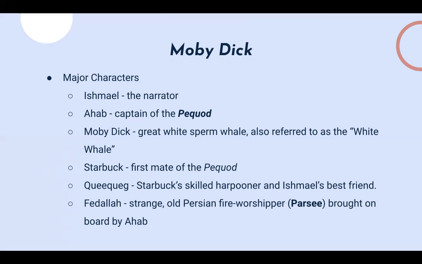And then there's Fedallah, who's a Parsi, which is like a Persian fire worshiper. And he makes prophecies throughout the story that sort of mentally affect the way Ahab goes along in the story.